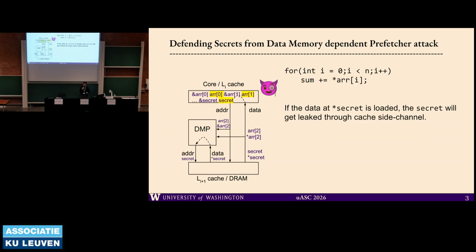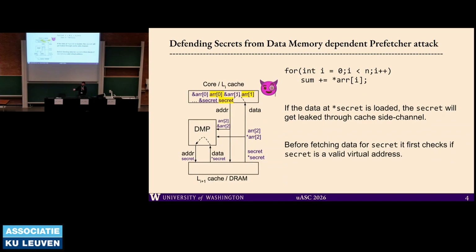So how do we protect against such a threat? Our core intuition lies in the fact that we have studied some of these prefetchers, and what we have realized is that before making this fetch, where they take the data and consider it an address and issue the fetch, they check whether it is a valid virtual address.